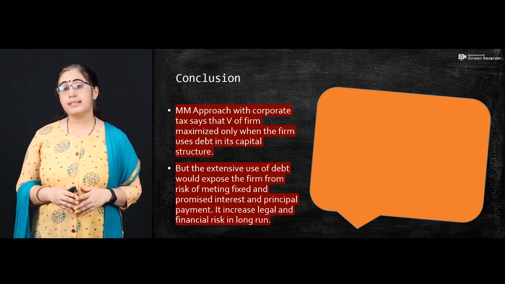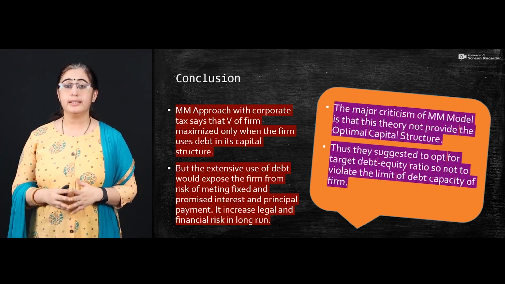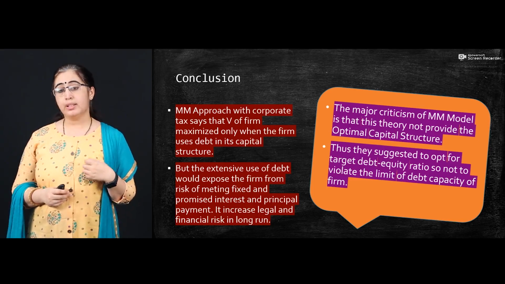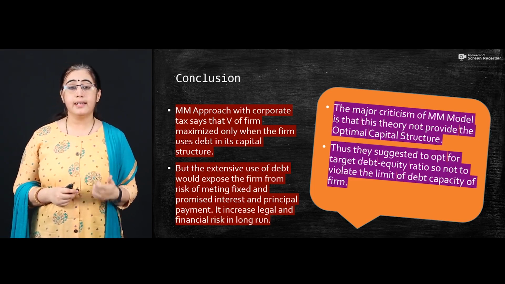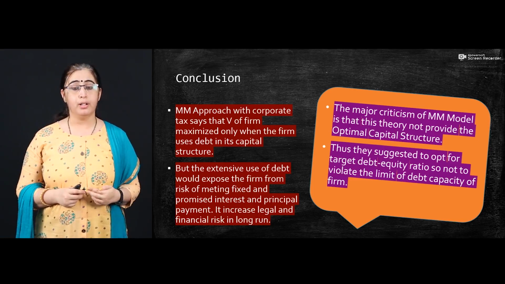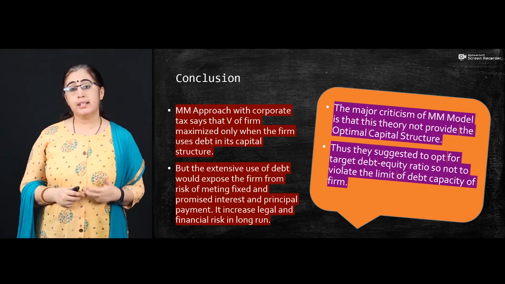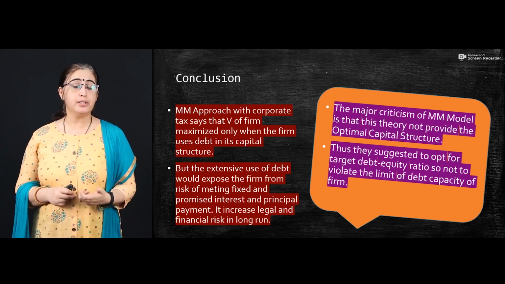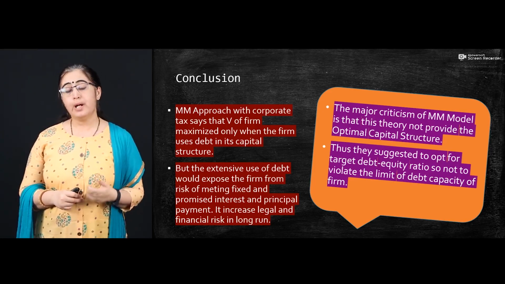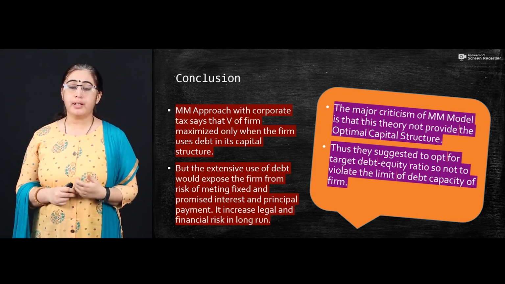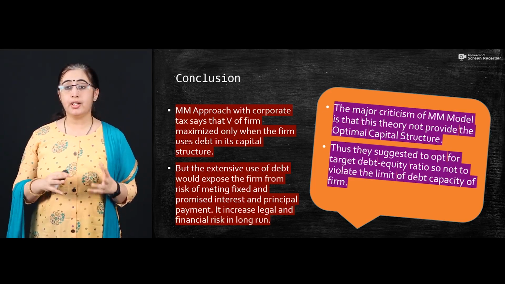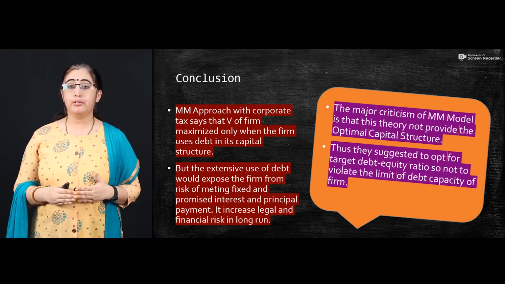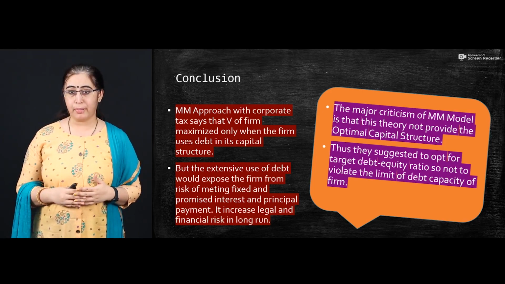The major criticism of this particular theory is that it is not going to provide you the optimum capital structure, because time and again we are discussing what is going to help you out. But the main question is how much debt, and this theory is not going to answer that exact question of how much. What exactly is the optimum capital structure, the ratio where you are going to increase your firm value and reduce your weighted average cost of capital?